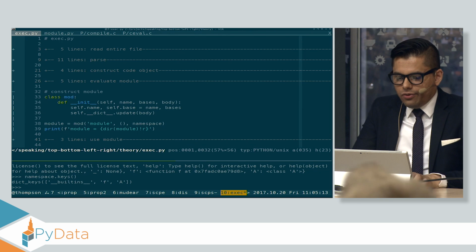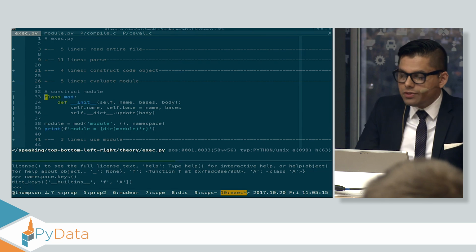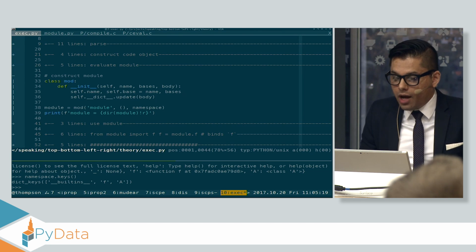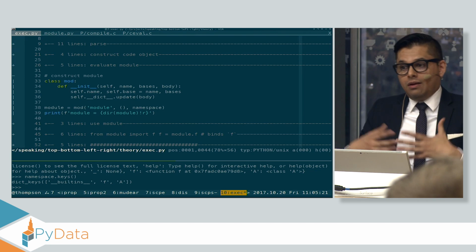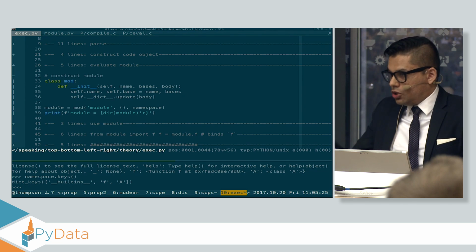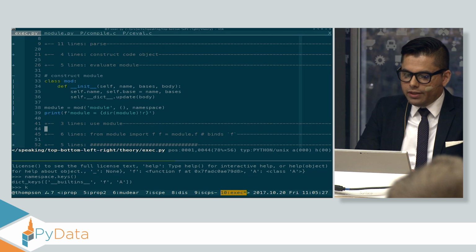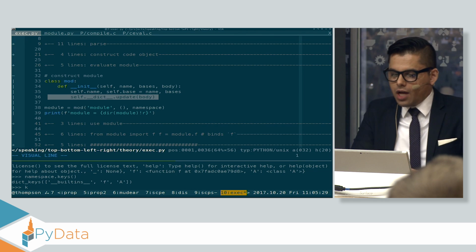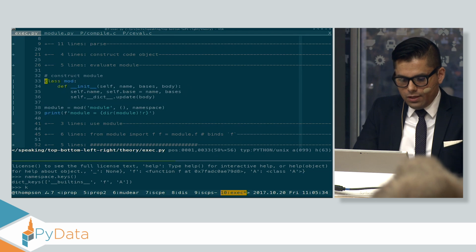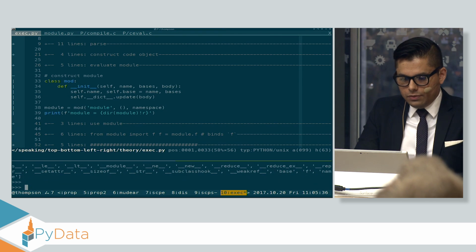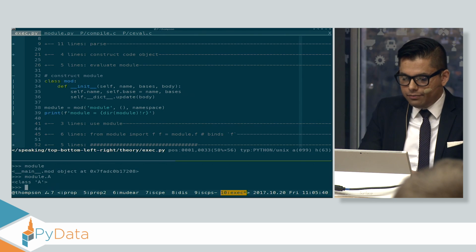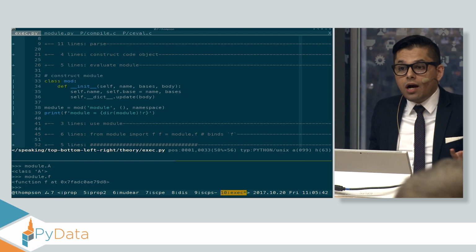Now, a namespace by itself isn't very useful, so we need to construct a module. And a Python module is just some arbitrary Python object that has a name, has some lookup mechanism, and has the ability to look up the contents inside. So I simulated that by just updating the dictionary of this object with the contents of the module. So let's run that and take a look. So here I have my module, and if I do module.a or module.f, I get the contents of that module.